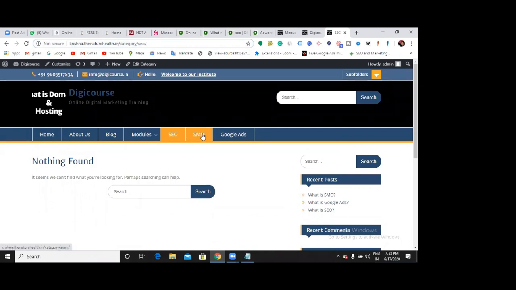So why do I need to create categories? I already have pages like SEO and SMM, right? Why should I go and have categories again? Because it will show only the content which is in the blog, which you're posting. This will contain posts, not the pages.